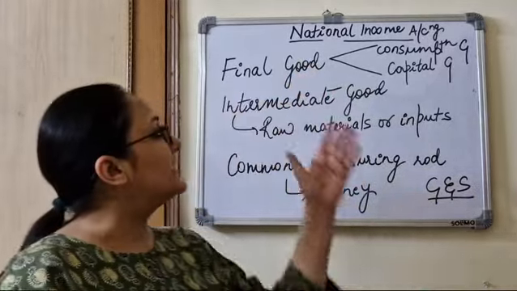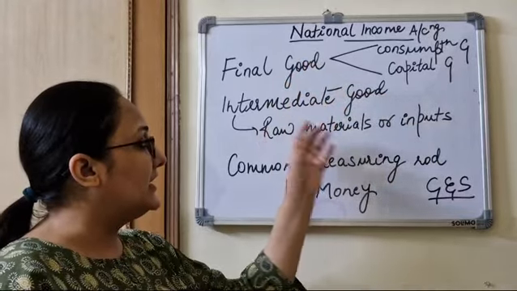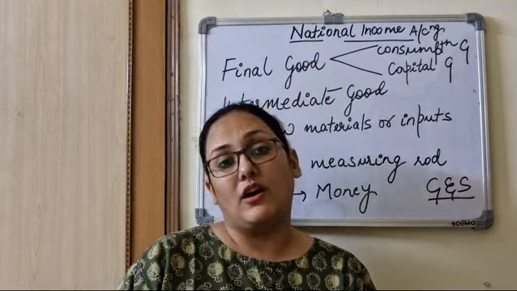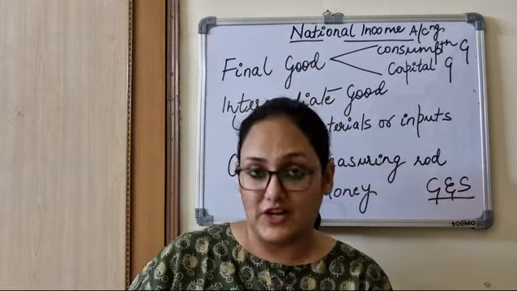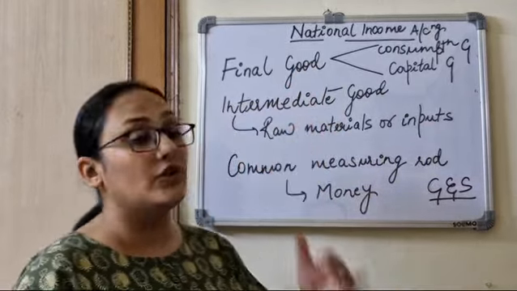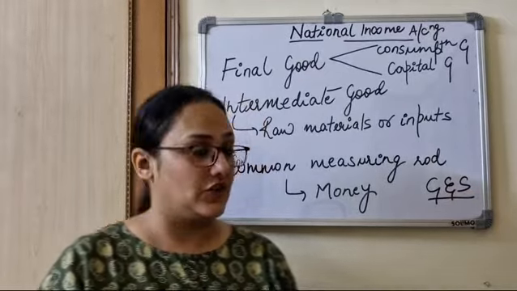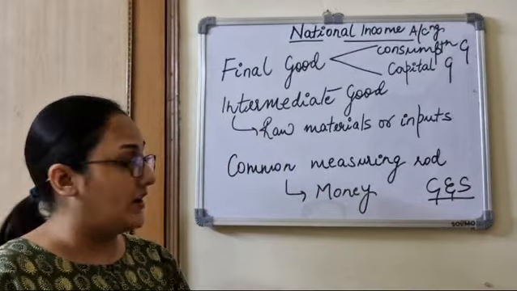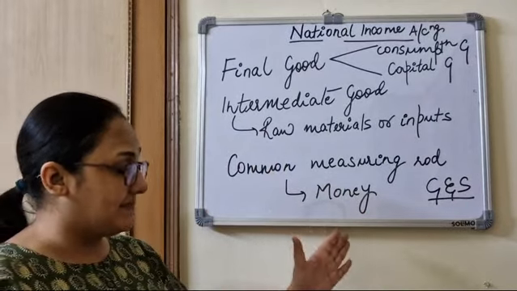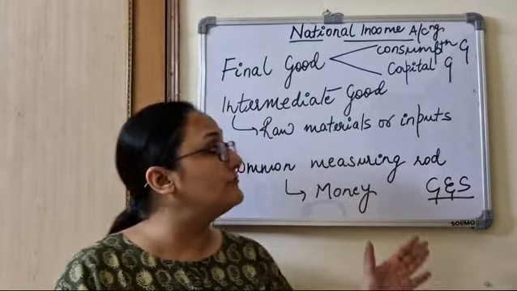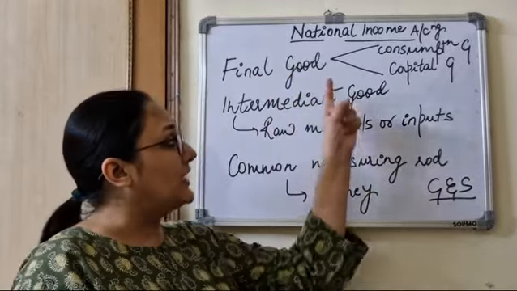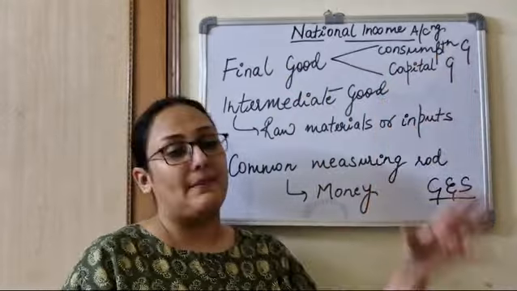So the difference between final goods and intermediate goods is that final goods do not undergo any further transformation, whereas intermediate goods do. Secondly, the common measuring rod. Common measuring rod is money, but before understanding the role of money, we must understand that final goods are of two types: consumption goods and capital goods.